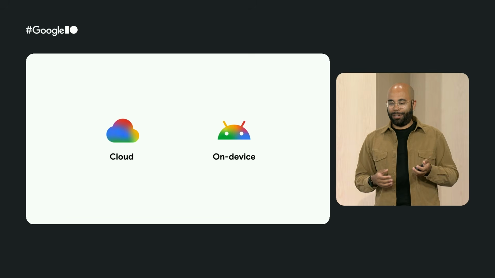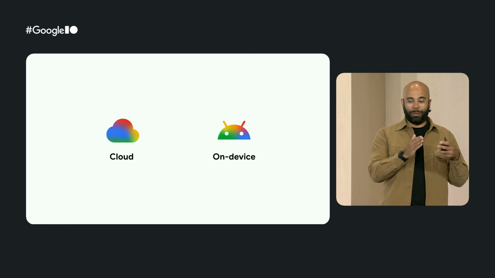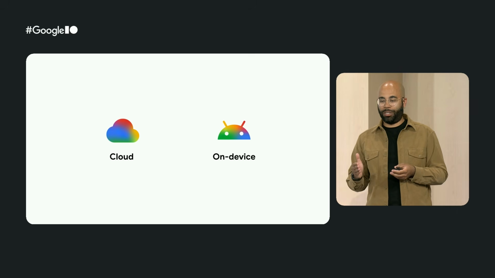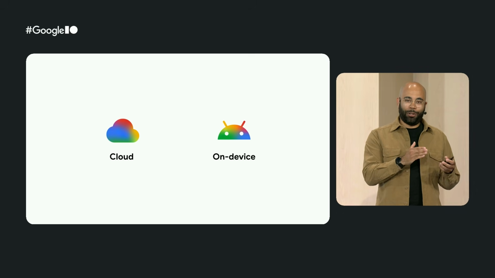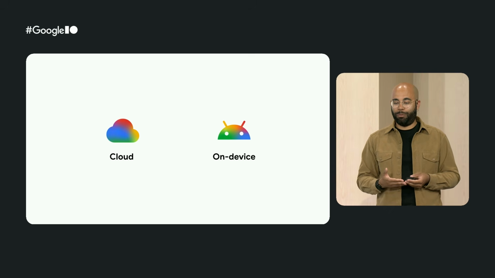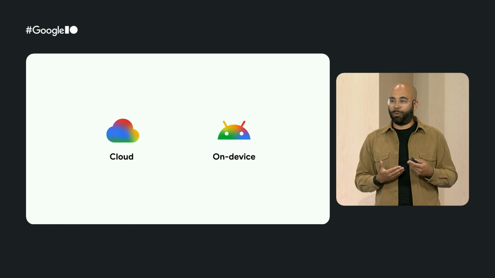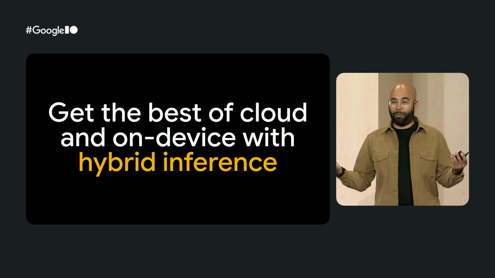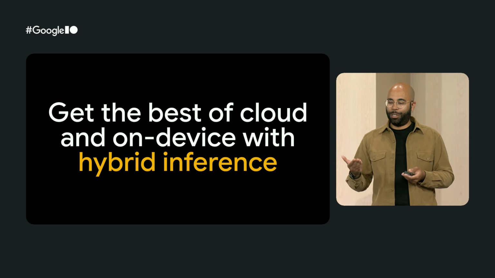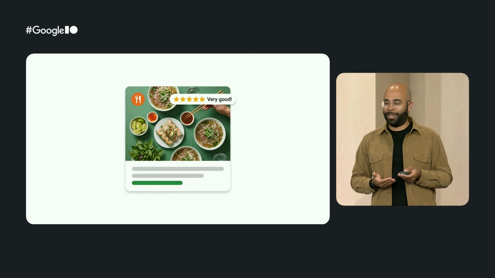Okay, so let's take a step back for a second. We saw that many of you want to build with Gemini Flash and Gemini Pro using cloud inference. And earlier, Jolanda showed all the cool things you can build with Gemini Nano on device. But we also heard some feedback from you. You need to support users on devices that don't necessarily support Gemini Nano just yet. So what if we could just combine both? That's actually the promise of hybrid inference, and I think I have a really good use case for it.